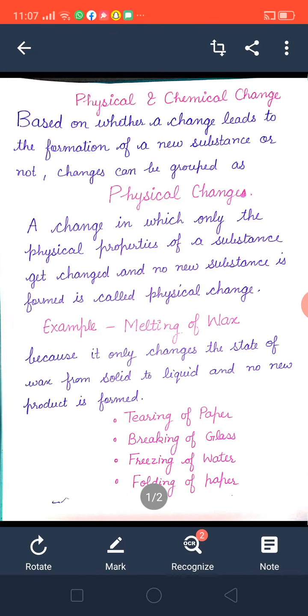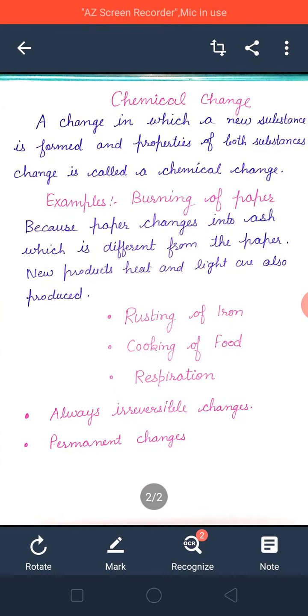Okay, beta. Now we will do one more activity. Are you ready? Yes, ma'am, we are ready. You can take a candle into your hand. You have taken the candle into your hand. Now be careful about this. Now you have to light the candle, burn the candle. Now what are you observing when burning of the candle takes place? Tell me.